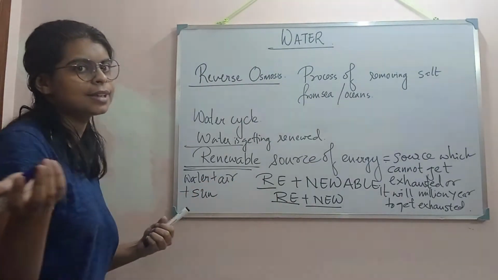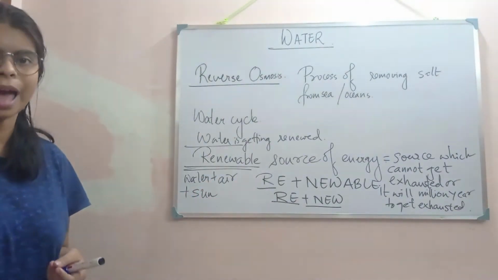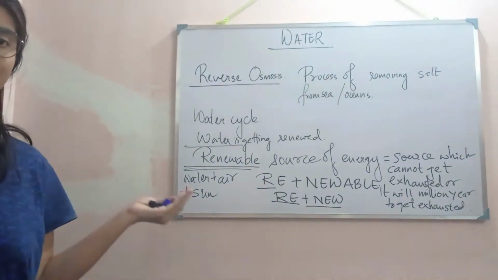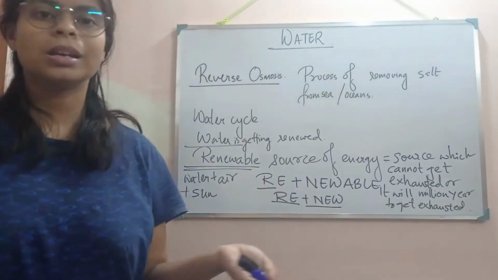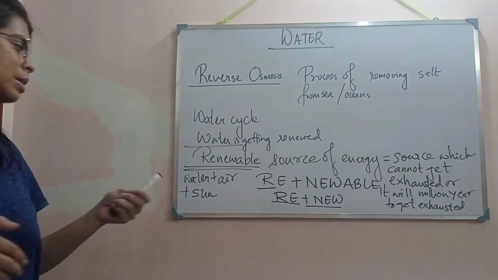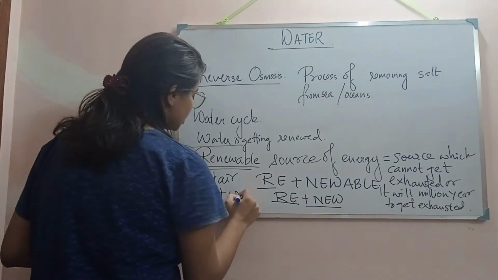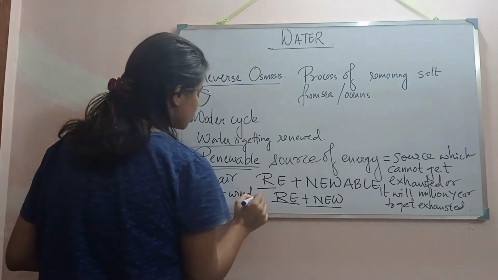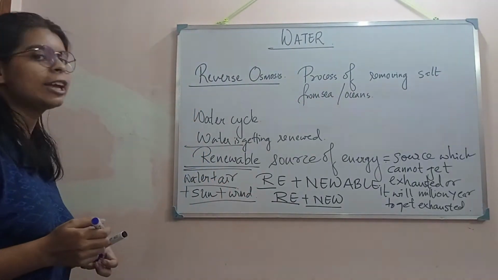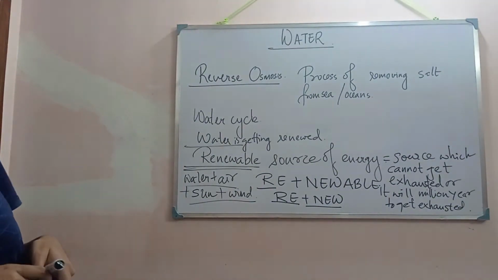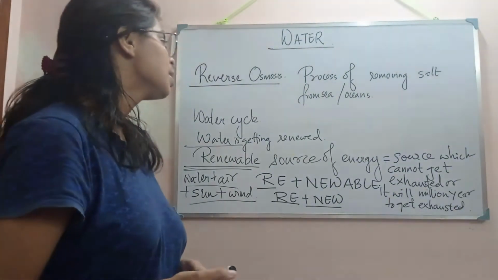See, the sun doesn't get exhausted. The sun was in existence millions of years ago, and it will continue. So water, air, sun, then the wind, these are all renewable sources of energy which won't get exhausted.